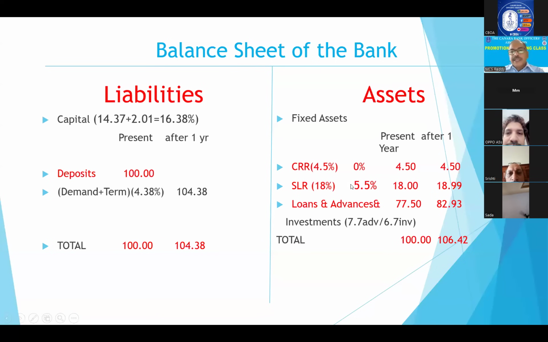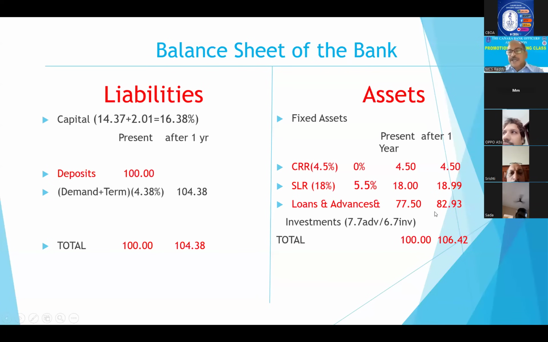Then what about SLR bonds? 18% you have kept in the form of different types of bonds, SLR. Here the average yield we are getting is 5.5%, approximately. So 18 crores will become 18.99 crores at the end of 1 year, right? Now, the remaining 77.50, this we have given as loans and advances, at approximately 7.7% yield rate. We have calculated it as 82.93 crores.